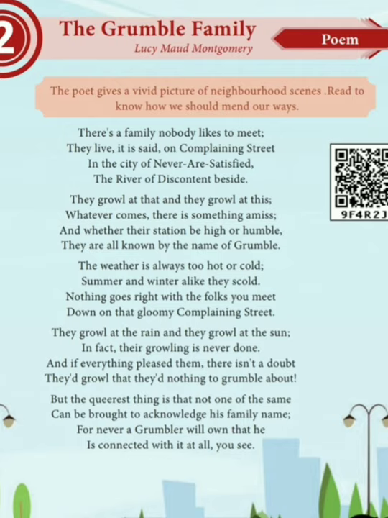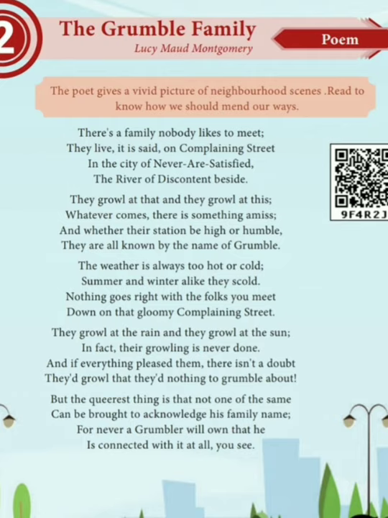Okay, children. There is a family nobody likes to meet. If people are very good, people usually like to meet them, yes children. But here there is a family nobody likes to meet. That kind of character they have.